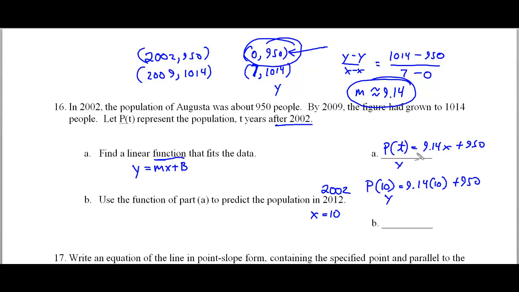Both of these are just personal preference, but you can see the way I wrote it that you can plug 10 in for x and get an answer of 91.4 plus 950. That's what you get when you multiply 9.14 times 10. So 91 and 4/10 plus 950 is 1,041 and 4/10, or an approximate population of 1,041.4 people.